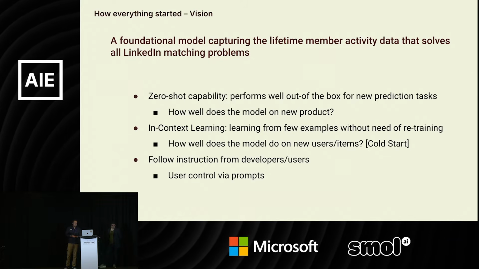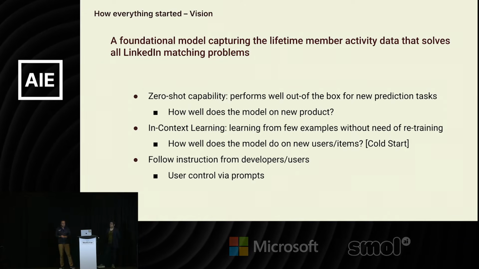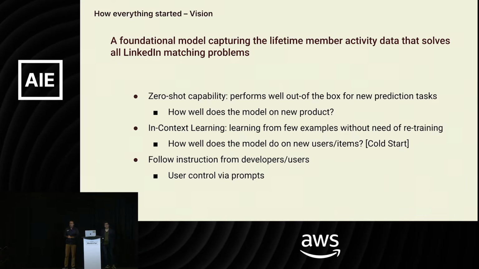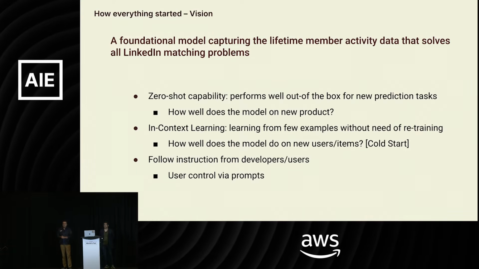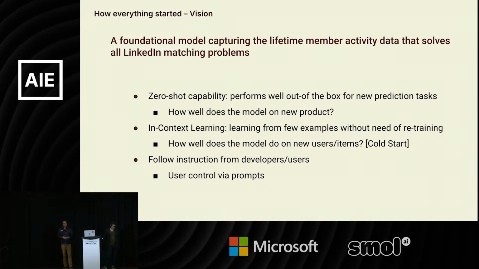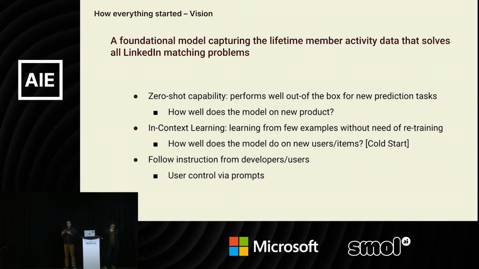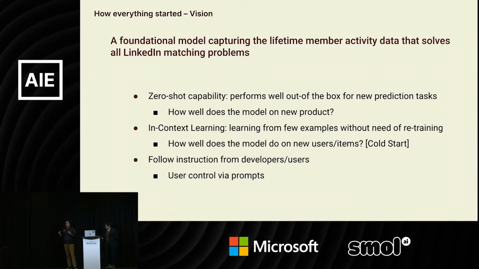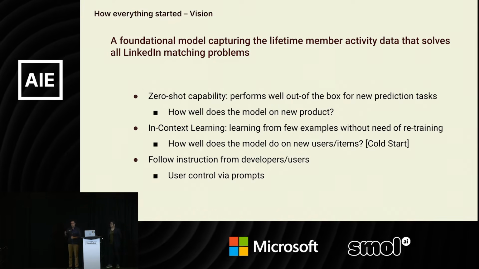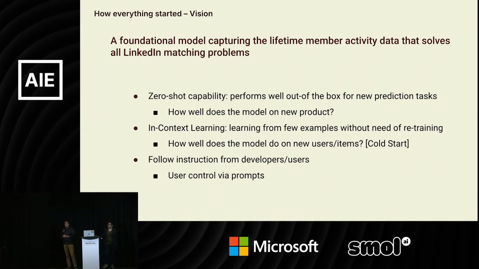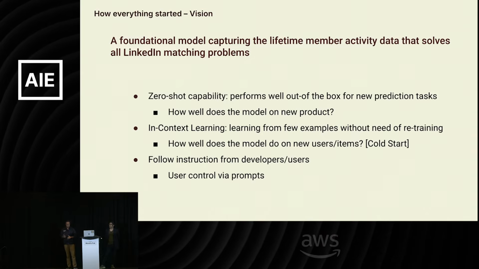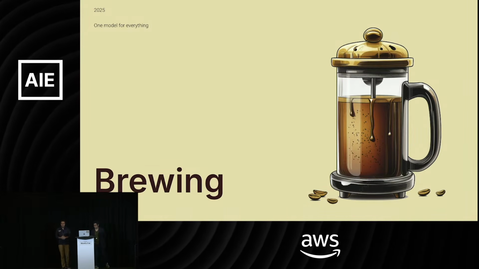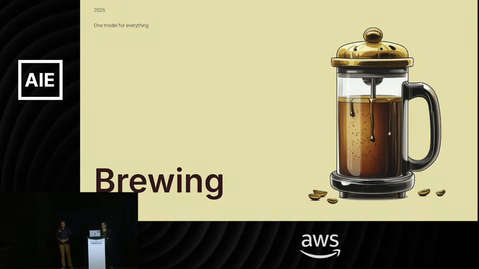And the last one is following instruction. We want to give our users and members the ability to tell the model what they're interested in. Imagine that next time you go to a LinkedIn feed, you can tell the model that these are my niche interests, and these are the topics that I'm interested to explore. And the recommendation system starts finding the relevant information for you and recommends it to you. Now, Maziar will talk about how we built this model, and then I'll talk about how to serve this model.